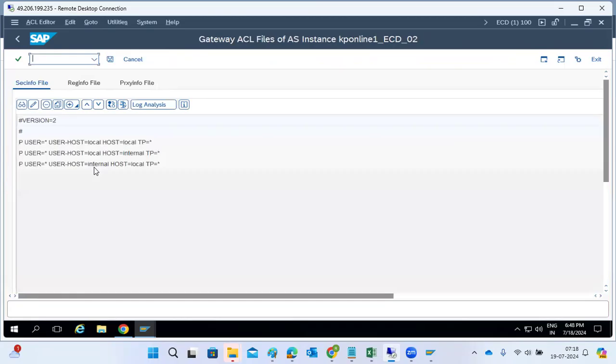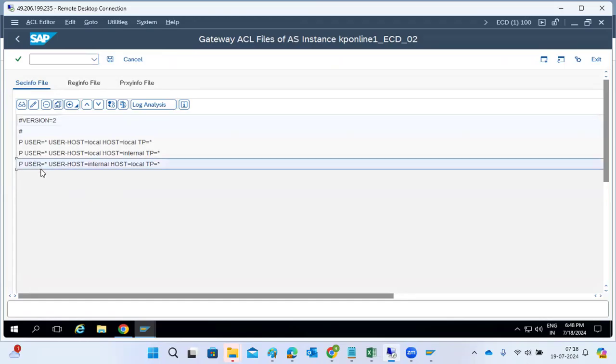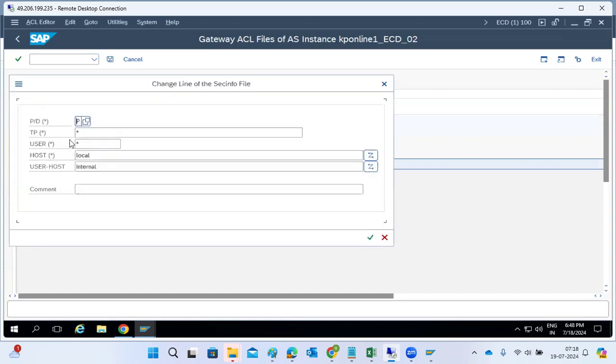Suppose you create these rules, the secinfo and reginfo files. Your system will be in a dangerous status. Why? Because if you maintain the controls like P, which means permit, TP, which means user laptops, IP address, all those things. User means star. If you maintain only the Ravi user and click save, only Ravi is allowed into the SAP system. Only one person is allowed into the system.